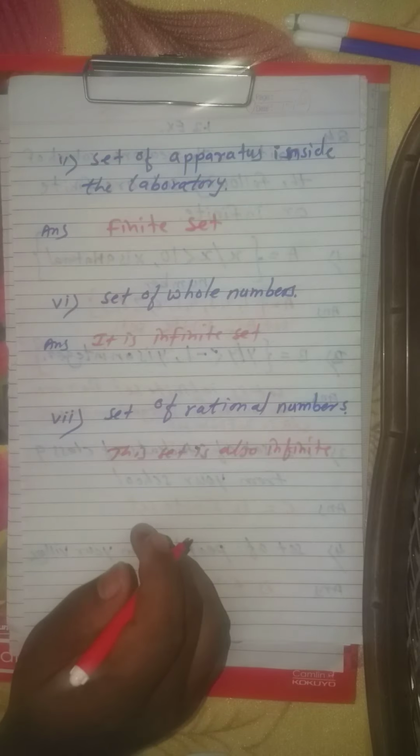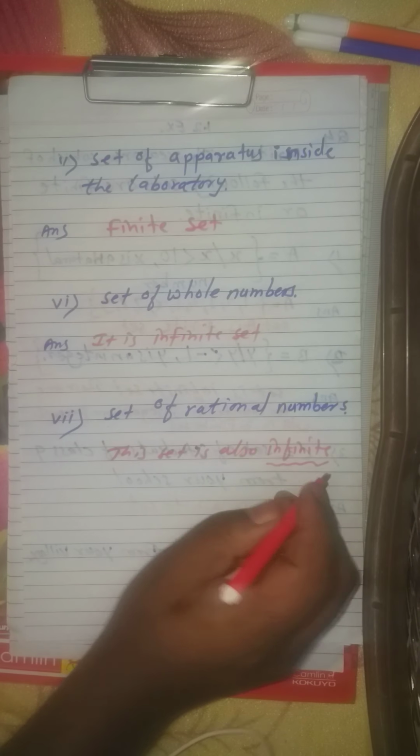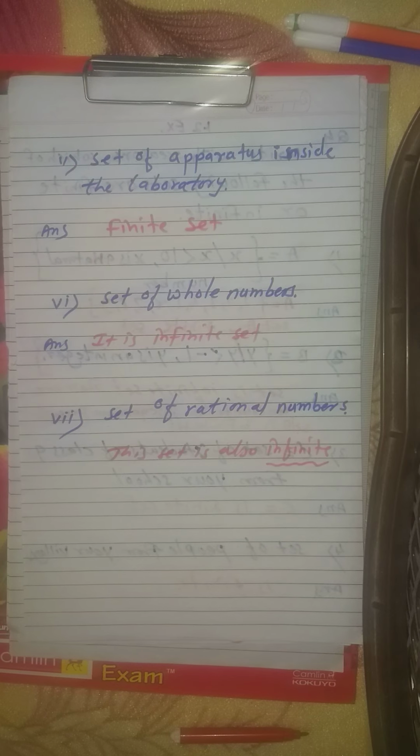That's why this type of set is also called an infinite set. Dear students, follow the video and try to solve it in your own notebook, and if you have any problem then contact me.